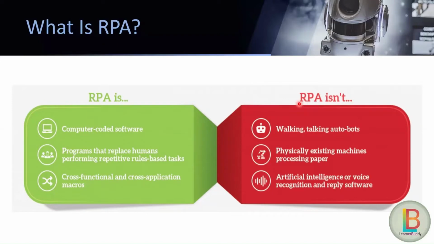Now, let us have a look at what RPA isn't. Any working or talking Autobots are not considered in RPA. Any physically existing machines or robots are also not considered in RPA, like any robots which are processing papers, any car washing robots, any robots that are assembling machine parts. Any artificial intelligence or voice recognition and reply software is also not considered in the scope of RPA.